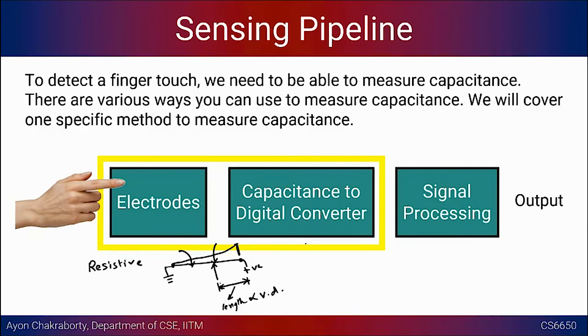of the capacitance, right? The way we were measuring voltage in the case of the resistive touchscreen, we have to have some way in the circuit itself to measure the capacitance that was introduced because of touching the circuit, right? Because we are trying to build a touch sensor. Okay, so till now I hope this is clear.